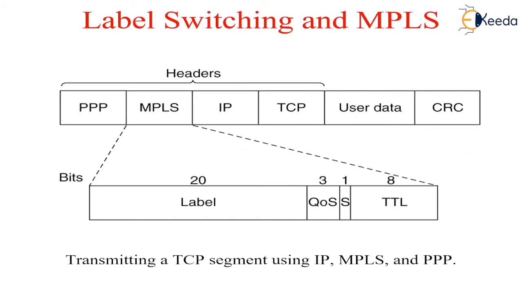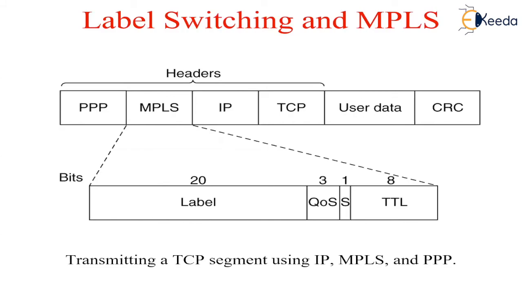The frame format includes PPP, MPLS, IP and TCP headers as shown in the figure. The generic MPLS header has four fields, the most important of which is the label field, which holds the index. The quality of service field indicates the class of service. The S field relates to stacking multiple labels in hierarchical networks.